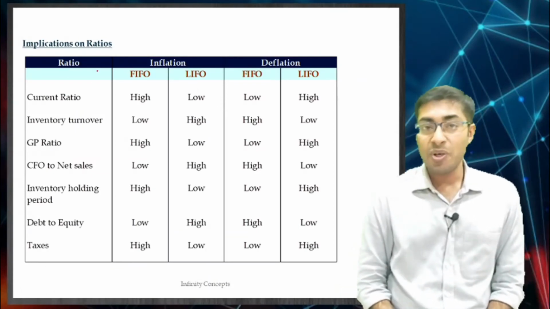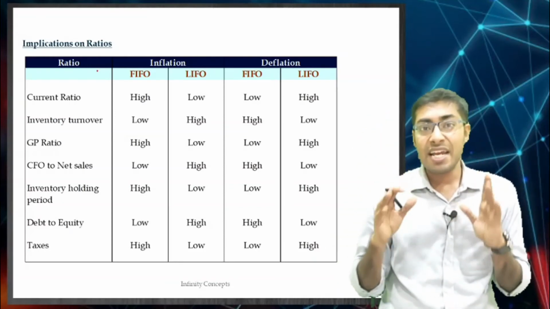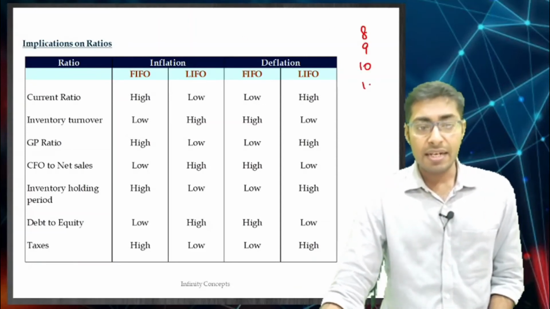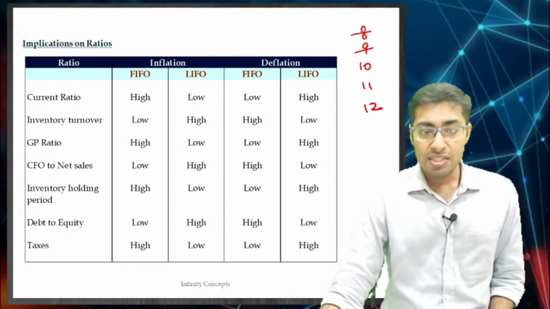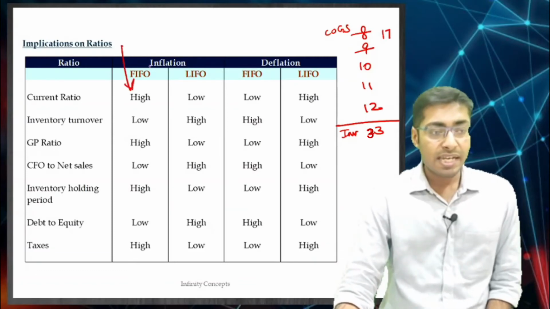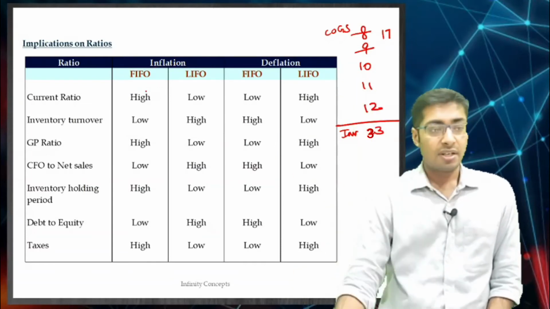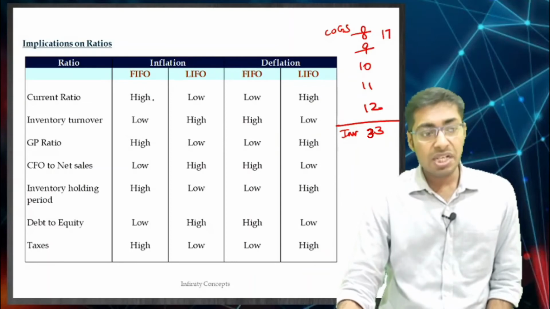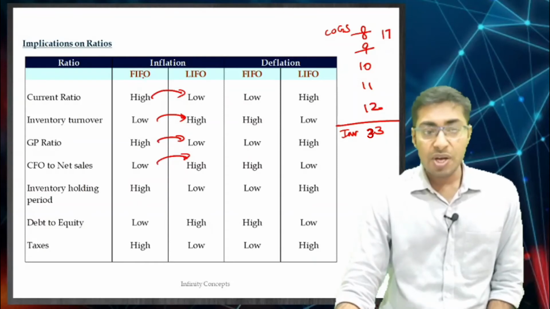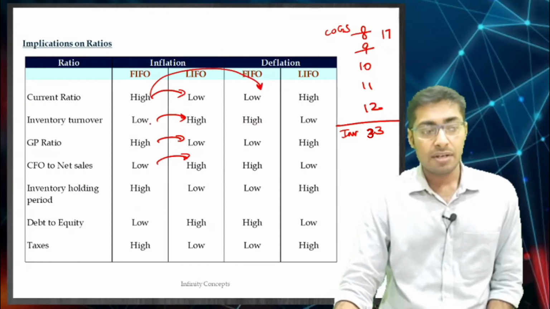Now, a very important thing, this should be fixed in your mind. You only have to write down 8, 9, 10, 11, 12 on this side. If it is inflation, then 8, 9, 10, 11, 12. If it is FIFO, then this goes out as COGS, which is 17. You only need to know one particular thing. In inflation, if FIFO is being used, then the rest is going to be opposite. So, in inflation, instead of FIFO, if you are using LIFO, all are going to be opposite. And if you are using FIFO during inflation, then during deflation, FIFO will again be different.